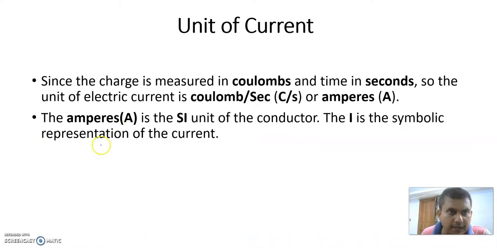Now the units of the current. Since we know the unit of the charge is coulomb and the unit of the time is second, we can define the unit of the current as coulombs per second, or ampere. The SI unit of the current is ampere, and it is denoted by the capital A, and current is denoted by the capital I.